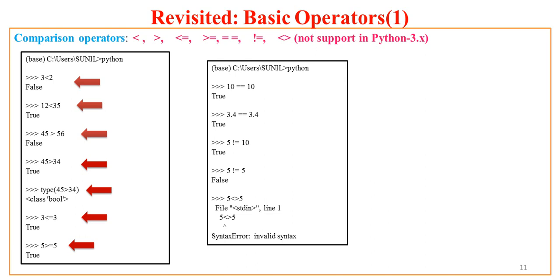Now if I test equality of two numbers and I say is 10 equal to 10, Python returns me true. If I say 3.4 is equal to 3.4, here Python says yes, 3.4 is very well equal to 3.4. And if I say is 5 not equal to 10, it returns me true. And if I say is 5 not equal to 5, obviously that is false, so it returns me false. But if I now try to use this last operator, not equal to, my interpreter gives me an error. It doesn't support that.